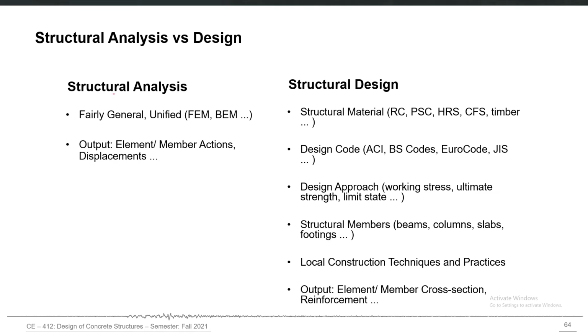For example, in structural analysis, the element and member actions and forces and displacements, everything is an output of the analysis. But this becomes the input for structural design, and the output for structural design is the member cross section, element cross section, the amount of reinforcement, and the cross sectional properties, for example geometry and everything. So this is the output of structural design.